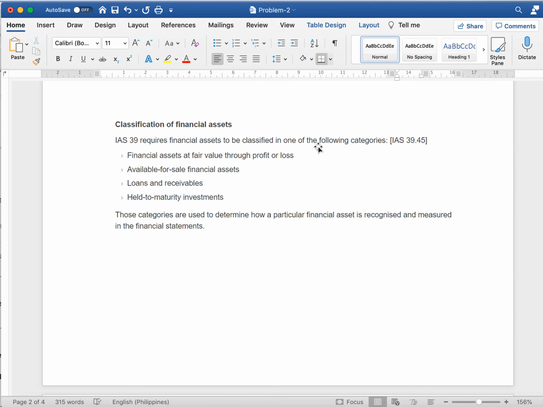According to IAS 39, it requires financial assets to be classified in one of the following categories: financial asset at fair value through profit or loss, available for sale financial assets, loans and receivables, held to maturity investments. Those categories are used to determine how a particular financial asset is recognized and measured in the